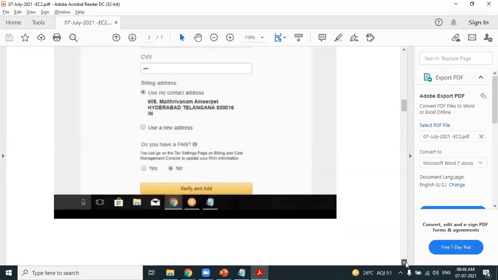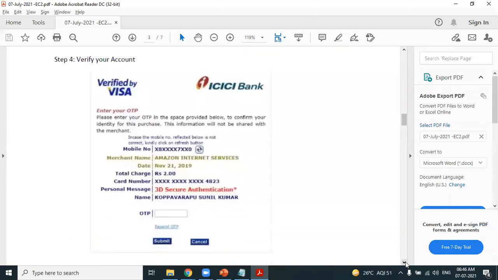Look at this, what happens in step 4. AWS will verify whether the debit card you have provided is correct or not by deducting 2 rupees from your account. Just to validate whether the card information you have provided is correct or not, you get an OTP. Provide the right OTP and validate your debit card.